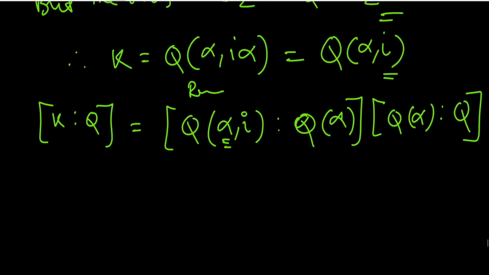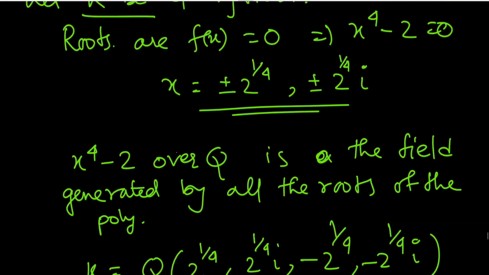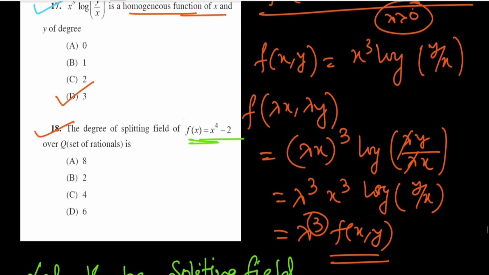So now the degree of alpha over Q is 4, because alpha is a root of the irreducible polynomial x to the power 4 minus 2. And the degree of alpha i over Q of alpha is equal to 2. So this gives 2 into 4, which is equal to 8. This is the correct answer here. So the degree of this splitting field is equal to 8.